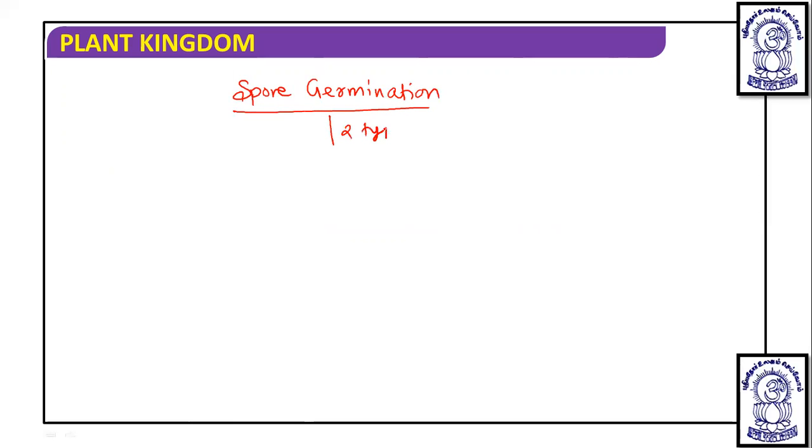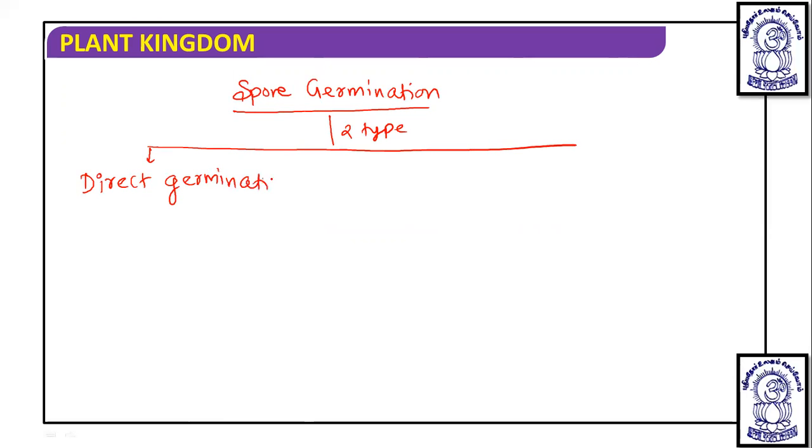It is of two types: direct germination and indirect germination. Now in direct germination, what happens? The spore directly forms the gametophyte.